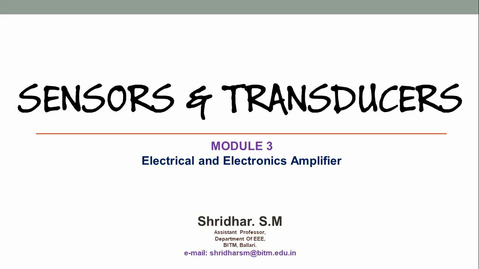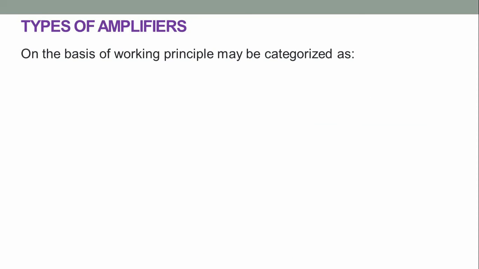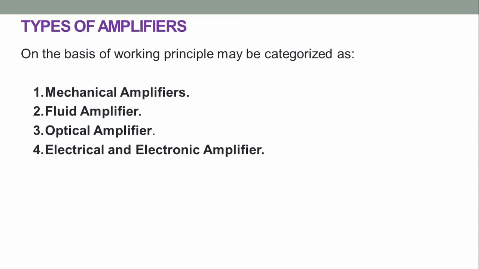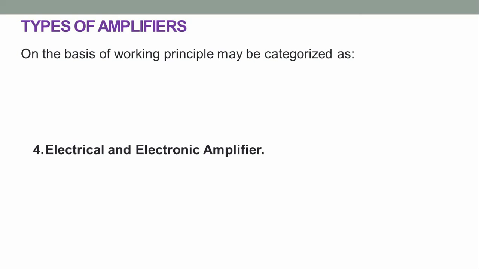In this video, we'll discuss electrical and electronic amplifiers. In the previous video, we discussed types of amplifiers. On the basis of working principle, they may be categorized as mechanical amplifiers, fluid amplifiers, optical amplifiers, and electrical and electronic amplifiers. Before starting, I suggest you go through my previous video on mechanical amplifiers, fluid amplifiers, and optical amplifiers. The link is given in the description. In this video, we'll discuss only electrical and electronic amplifiers.